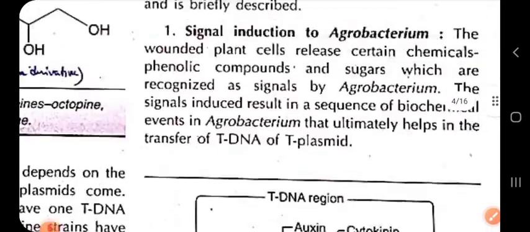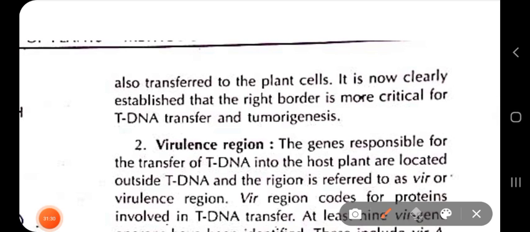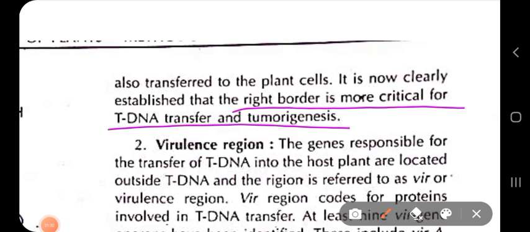And it is now clearly established that this right border is more critical for the tDNA transfer and tumorigenesis, because you will see in the next pages of this PDF that this right border is recognized by different enzymes, and they will cleave the tDNA region, so that they are able to transfer the tDNA region into the host plant cells.